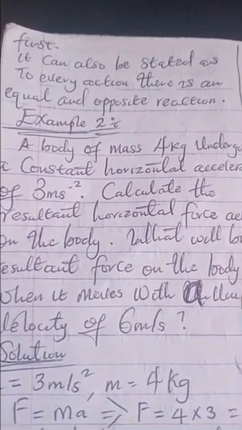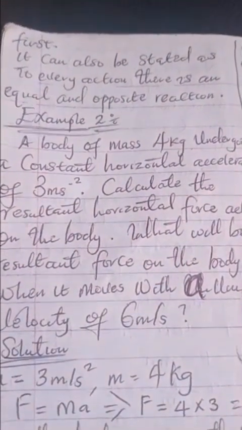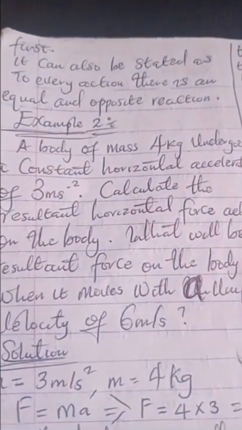It can also be stated as: to every action there is an equal and opposite reaction. Now, this law of motion is trying to tell us that to every action there's an equal and opposite reaction. That's basically what this whole thing is saying to us. So let's go down to some examples to solve and see how it works.